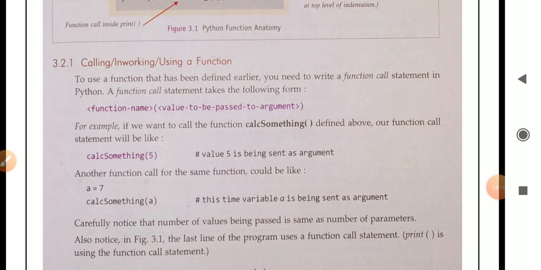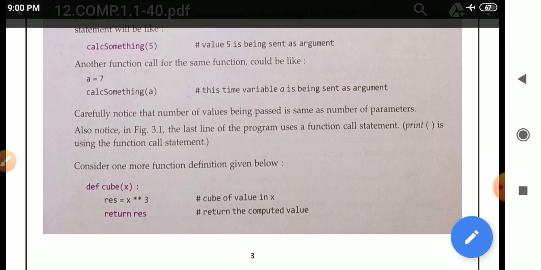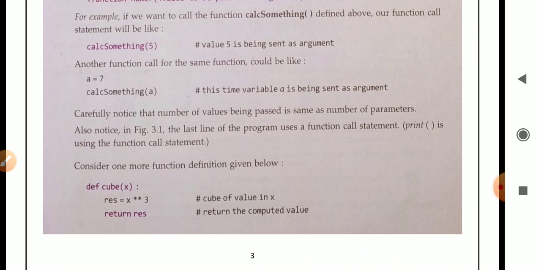Carefully notice that the number of values being passed is the same as the number of parameters. Also notice that in figure 3.1 the last line of the program uses a function call statement. The print function is used; the function call statement. In the above program, the function call statement was used inside the print function.